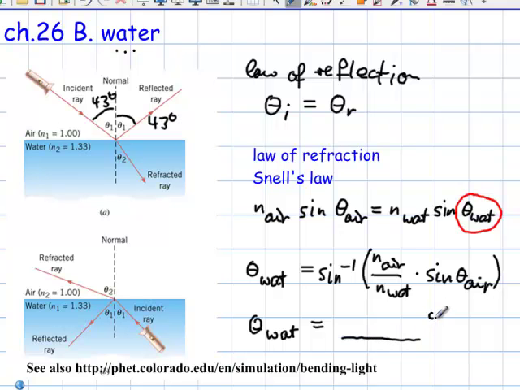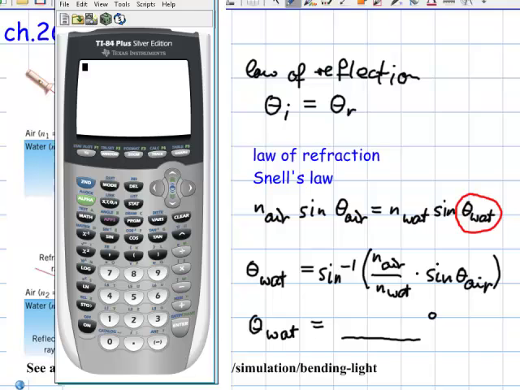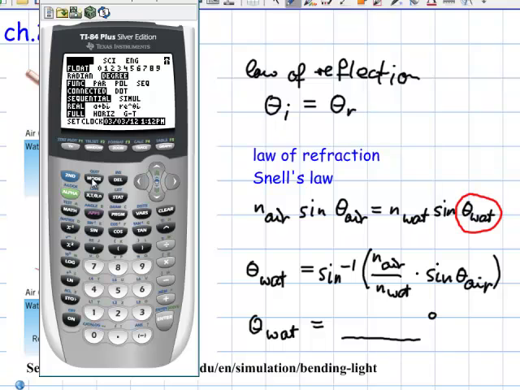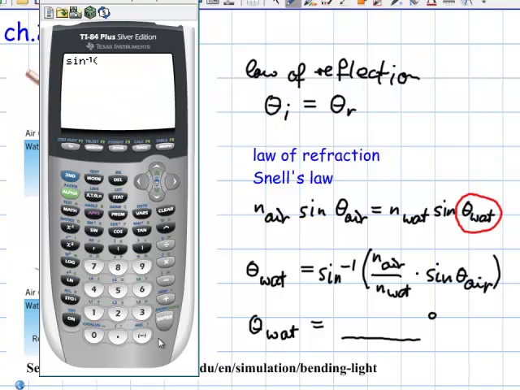And what we're going to come up with is in degrees. So first I'm going to check my mode. I'm in degrees. Yep. So I'm going to take the inverse sine of 1.00 divided by 1.33 times the sine of the 43 degrees, and I come up with 30.8, or around it 31 degrees. I'm not going to write this down, hoping that you will either do it yourself or watch my recording.